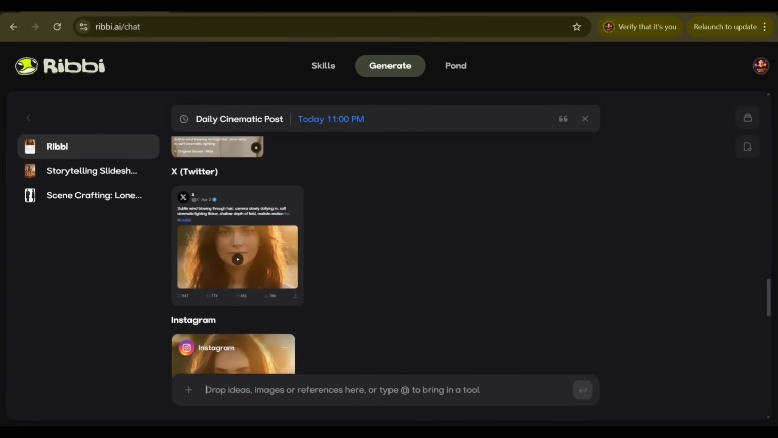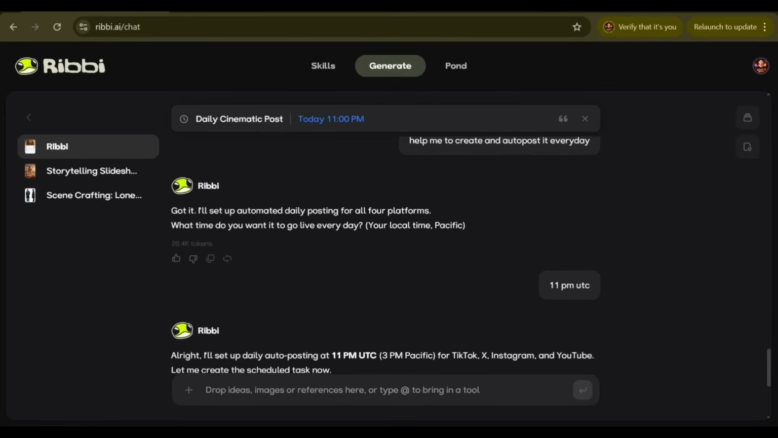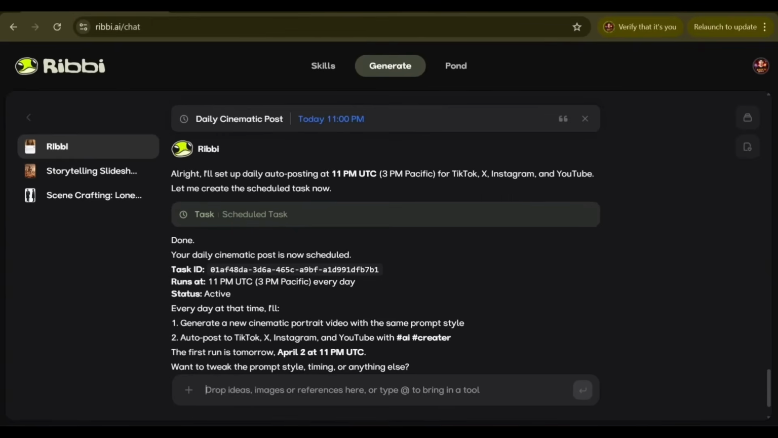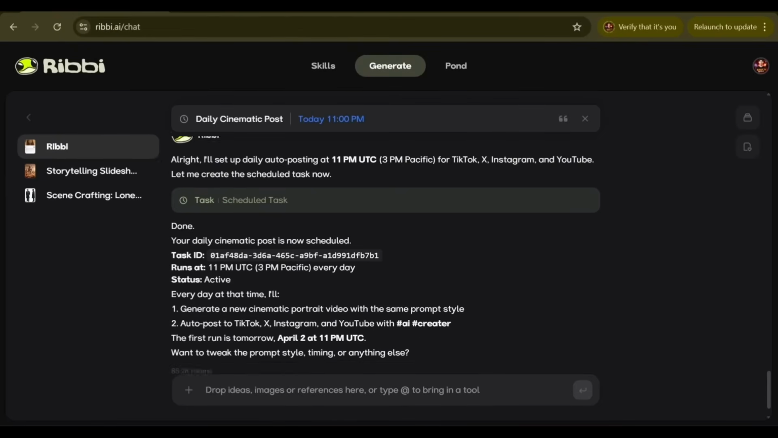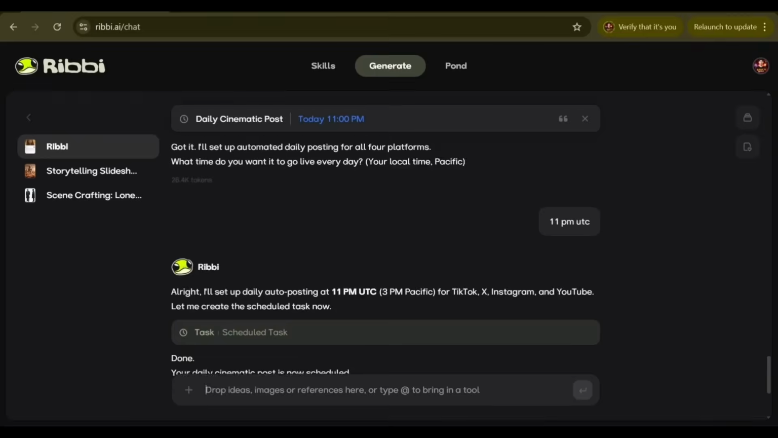And here's the most interesting and powerful part. You can fully automate your workflow. Just ask Ribib to create an auto post daily and it sets up a task for you automatically. You can also check it out here. You can even ask it to monitor performance, optimize your content, and keep posting consistently. So guys, from creation to posting to automation, Ribib completes the full content loop here. You can check it out, guys.